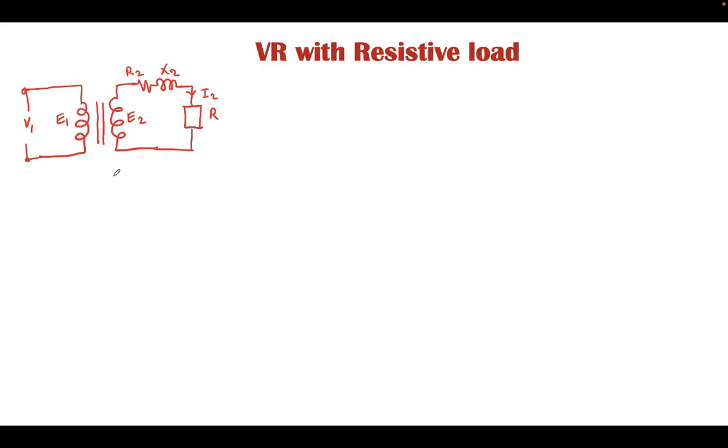Now the voltage regulation with resistive load. In case of resistive load, we have a load that is purely resistor, and the current flowing is I2. Again, the voltage drop in R2 and X2 we can find using a phasor diagram. Let's consider again voltage V2 as reference. The current flowing in this circuit is I2.